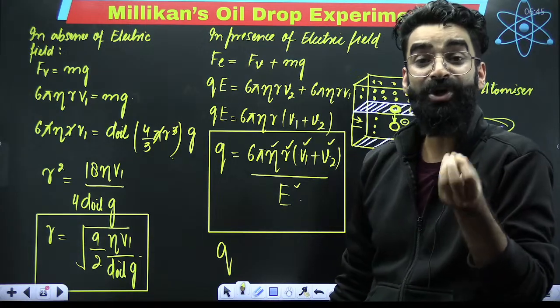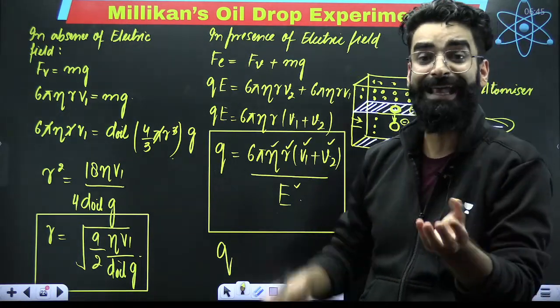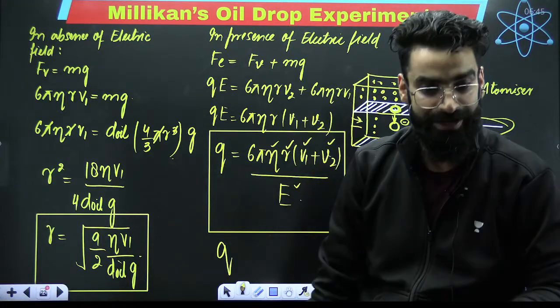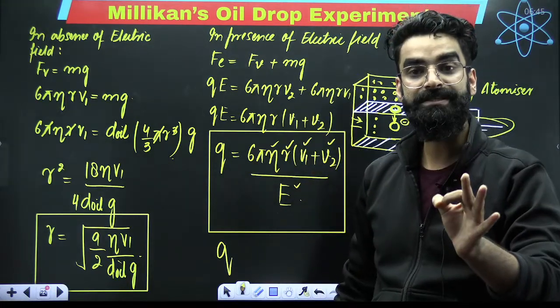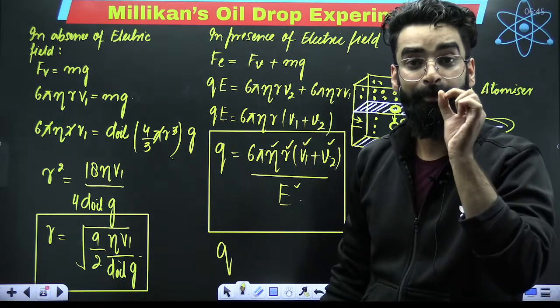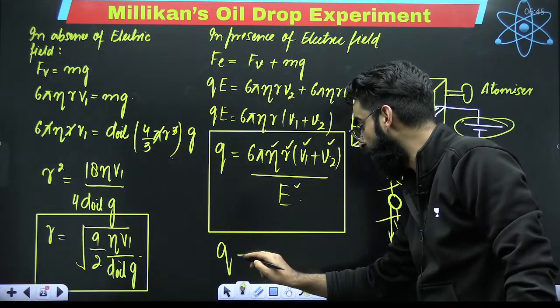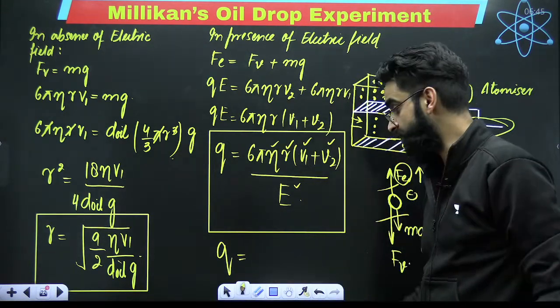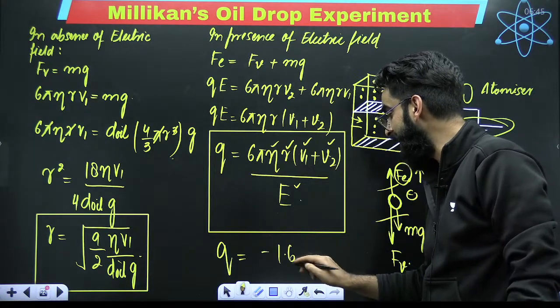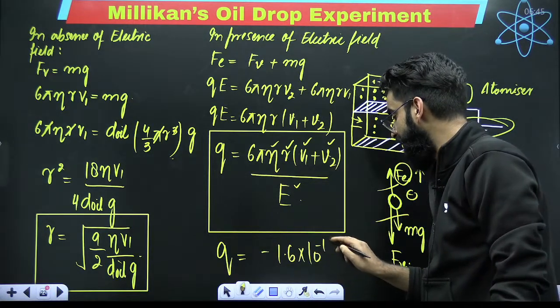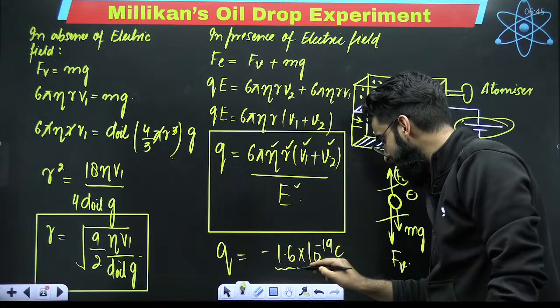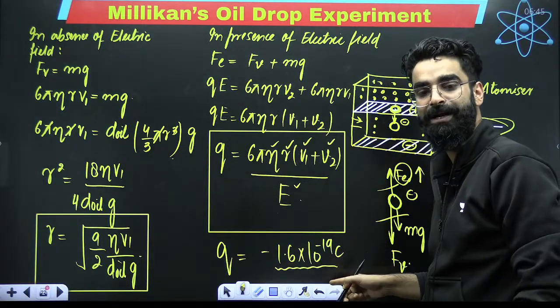And you know charge on oil droplet is due to the electrons which are present on the oil droplet. My dear students, it was observed the minimum charge present on the oil droplet, its magnitude was 1.6 into 10 raised power minus 19 coulomb. This was the minimum charge present on the oil droplet.